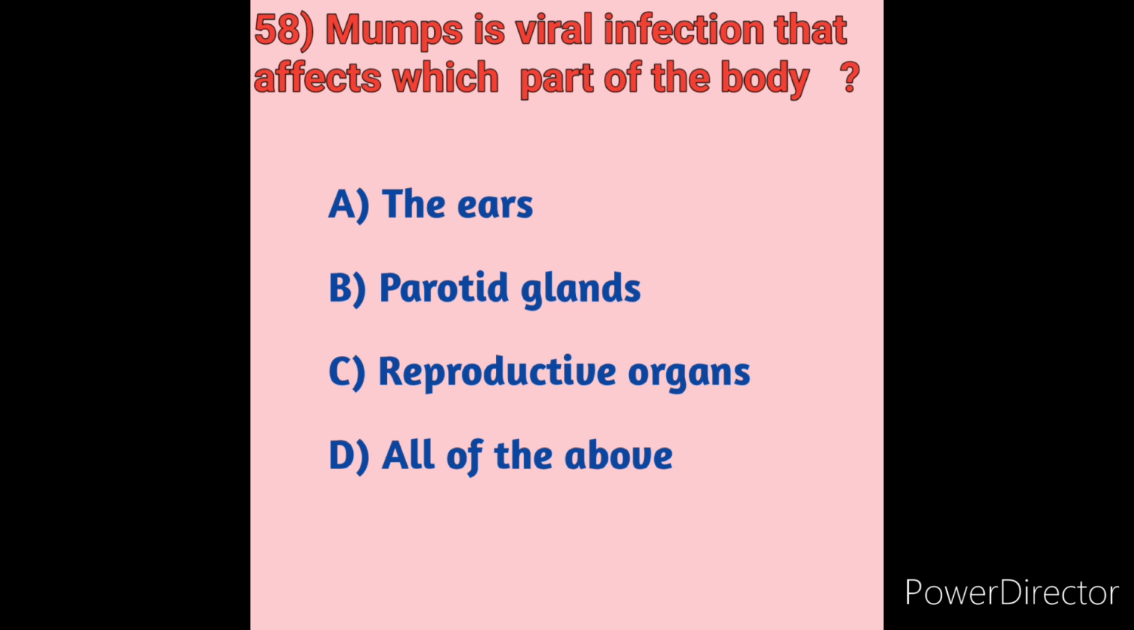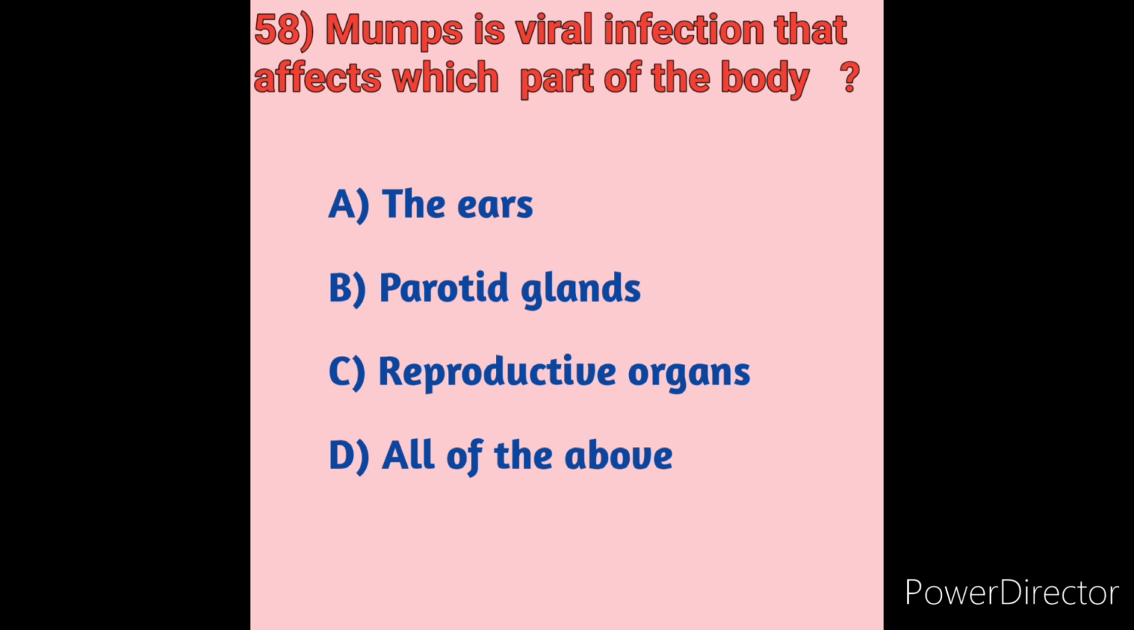The mumps is a viral infection that affects which part of the body? We will see the options. Option A, ears. Option B, parotid glands. Option C, reproductive organs. Option D, all of the above. What is mumps? Mumps is also called parotitis, a viral infection that affects the salivary glands, easily preventable by a vaccine.